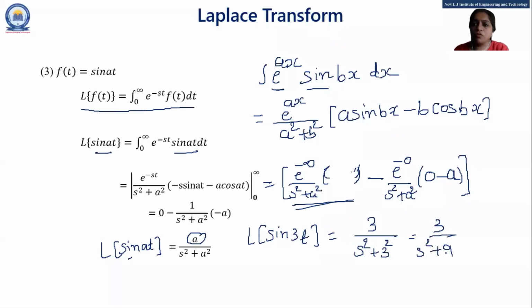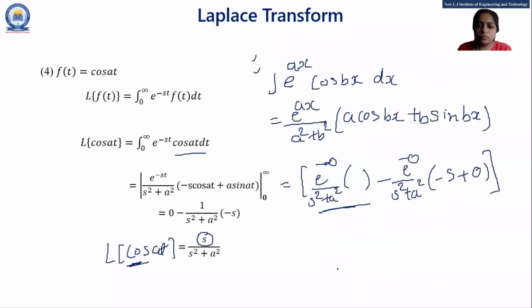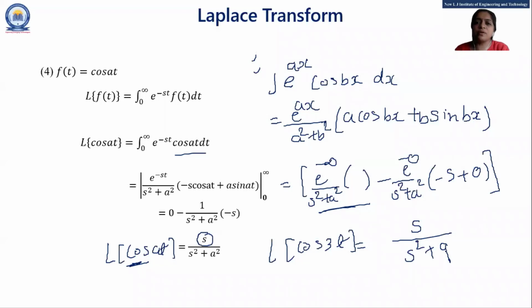Okay. But if you want to find Laplace of cos 3t, then every time if you want to find the Laplace of cos, s is in the numerator. It is fixed. S is in the numerator and in the denominator s square and 3 square. 3 square is 9. So got it everyone? Any doubt about the Laplace of sin at and Laplace of cos at? If you have no doubt, let me know in the chat box that you have no doubt also. Okay, thank you. Yes, answers are coming there. You have no doubt. So thank you for your kind response.